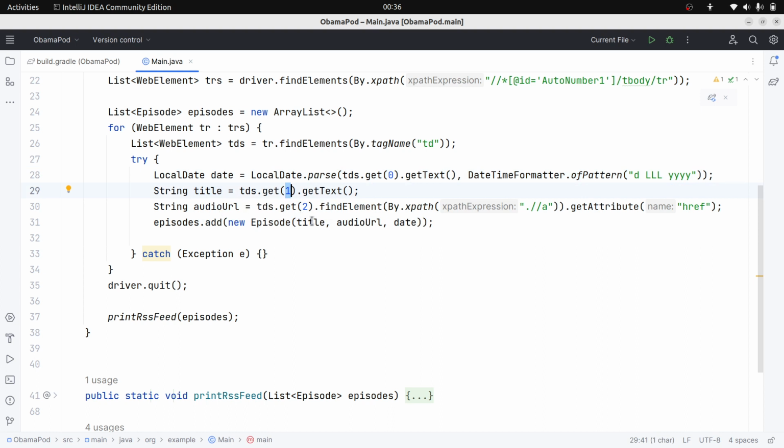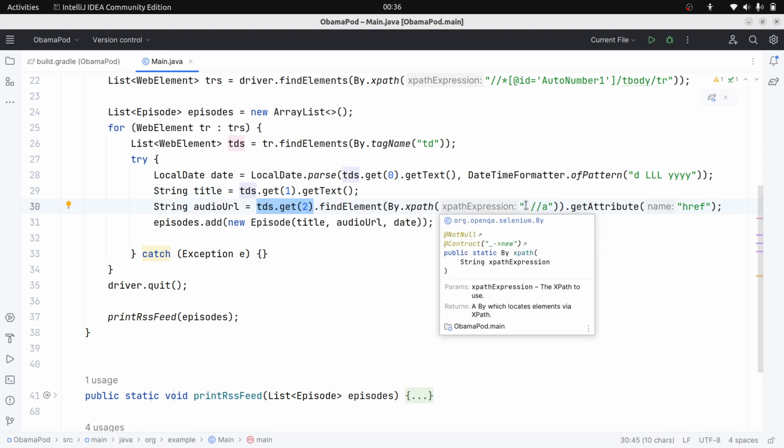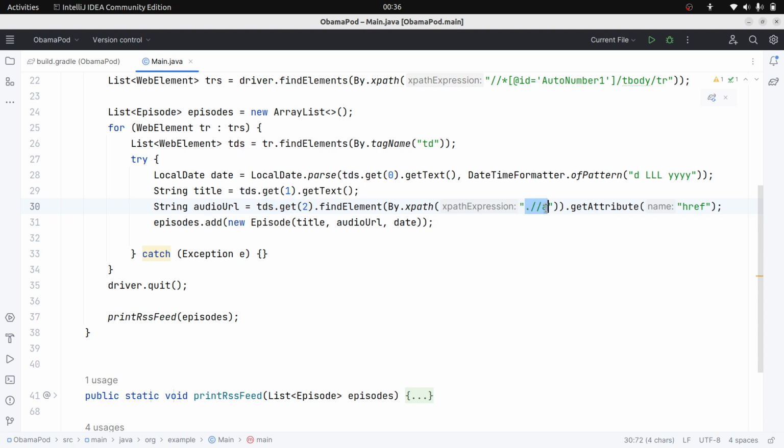Third is the audio URL. This is actually the second TD, and inside it we are finding the anchor tag using the XPath expression. We will get the link or anchor tag, and from there we will get the attribute. The URL will be in the href, so basically we will get the audio URL. Now we got the publishing date, title, and audio URL.